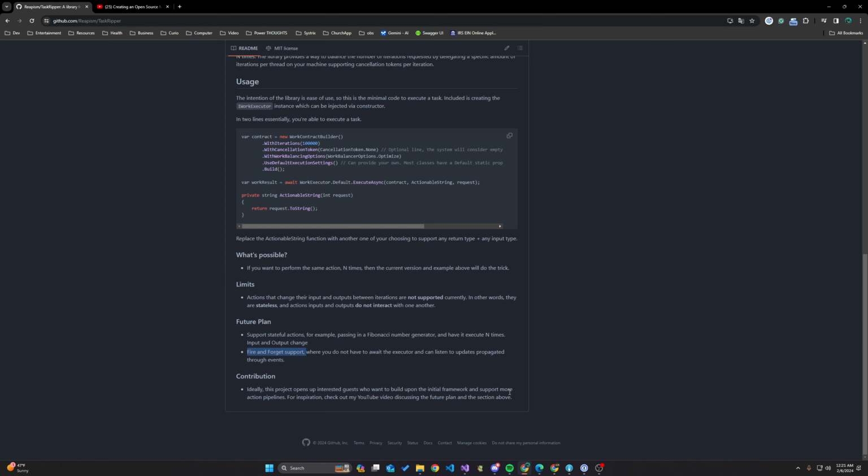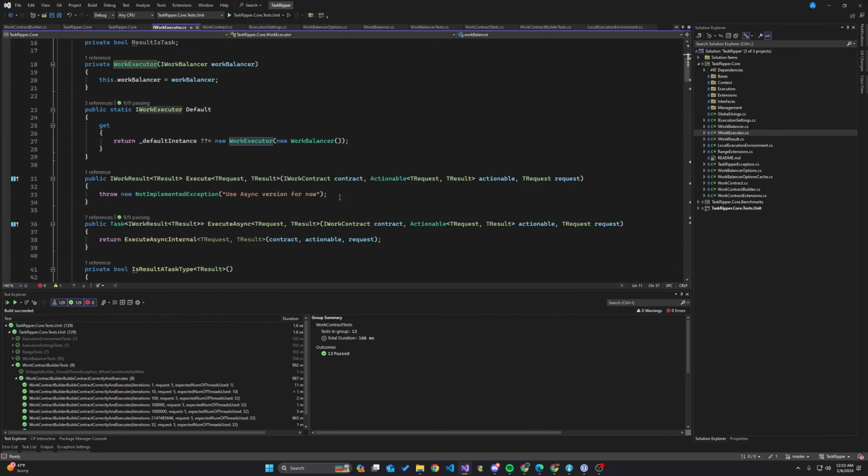And basically the purpose of this video, guys, now that I've described all of this, is for those people who want to help contribute. Now, the purpose again of this entire library is to have a simple approach to multi-threading. I want to be able to support different actions, like where we could pass in the Fibonacci number function, because the output determines the next input, which determines the next output, etc. So in order to support Fibonacci, we need to support stateful actions.